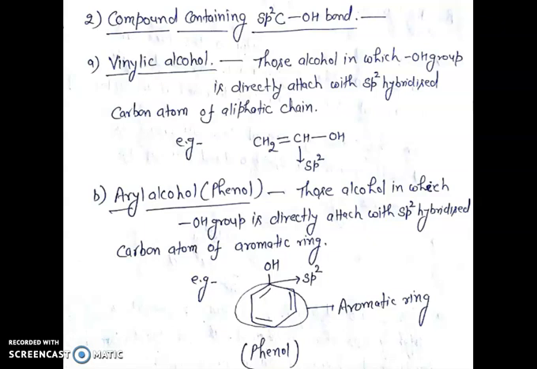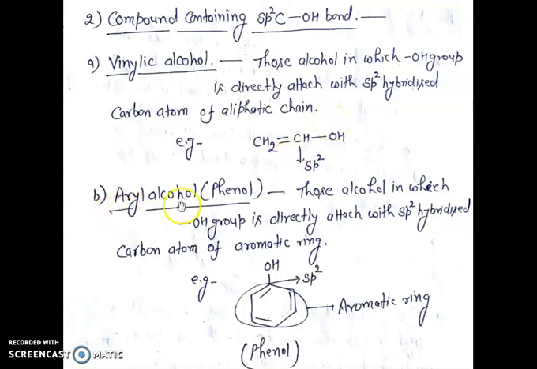Those alcohols in which the OH group is directly attached with an sp2 hybridized carbon atom of an aliphatic chain. The example is given below. In this example, the OH group is directly attached with the sp2 hybridized carbon atom. So this is the example of vinylic alcohol.